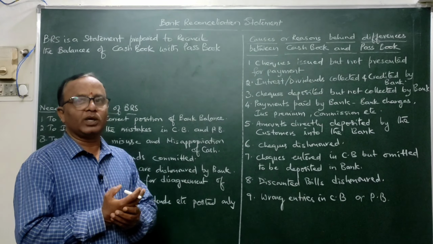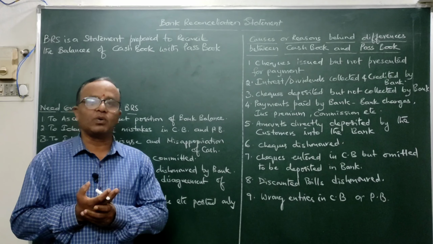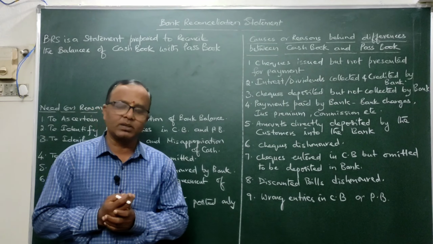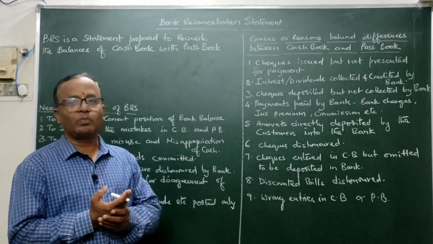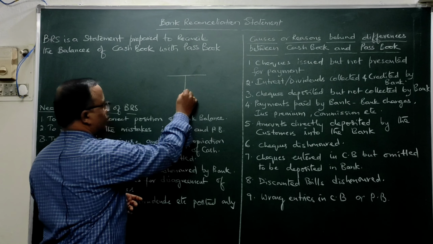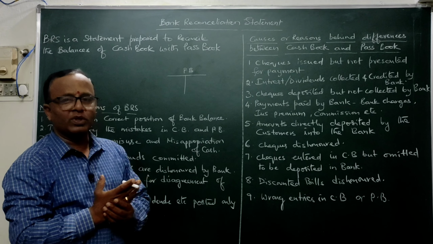See, as you are aware, every businessman will be having one account in the bank. Normally businessmen are allowed to open a current account in a bank. When he opens an account in a bank, the banker normally gives him one passbook. So let's assume this is the passbook. What is the meaning of passbook here?